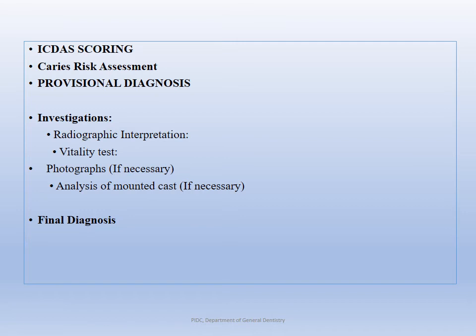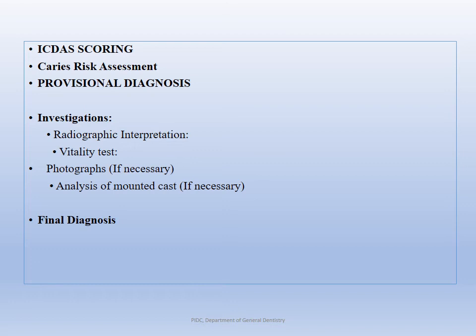For example, you take an intraoral periapical radiograph, or if it is proximal, you take a bite-wing radiograph. Then you do a vitality test, you make a diagnostic cast. You can do histopathological examinations like biopsy, brush biopsy, a simple smear test or swab test, or whole saliva examination.